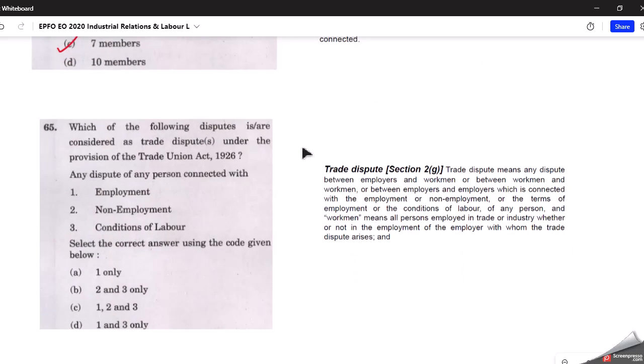Question number 65, that is the fifth question. Which of the following disputes are considered as trade disputes under the Trade Unions Act 1926?